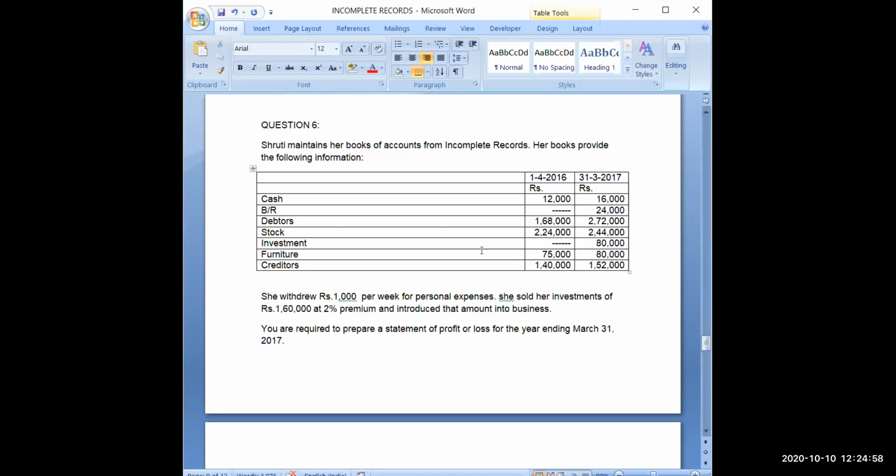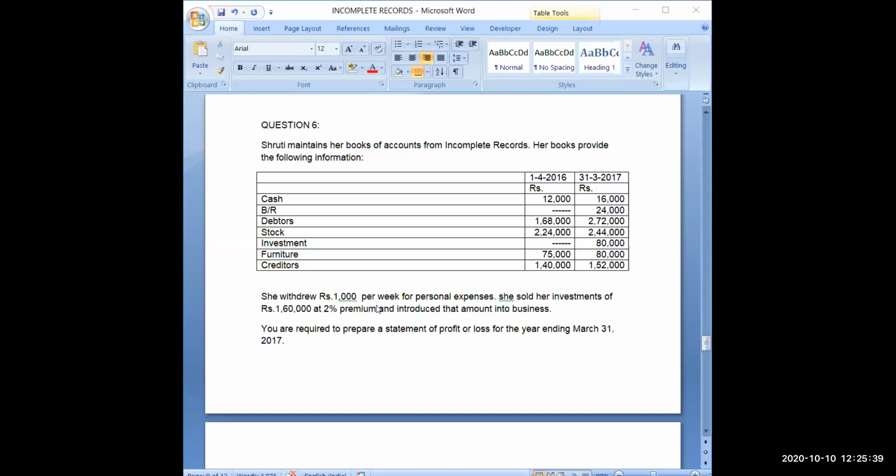With the help of opening balances, I will be able to prepare the opening statement of affairs, and with the help of closing balances, I will be able to prepare the closing statement of affairs. Now it is given, she withdrew rupees 1000 per week. So be particular about the time period given for the drawings. Sometimes it is given per month, sometimes every 6 months, sometimes quarterly, and this time it is given per week. So we will be calculating drawings as per the number of weeks.